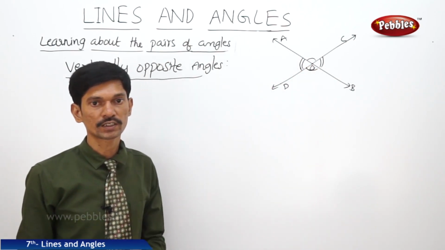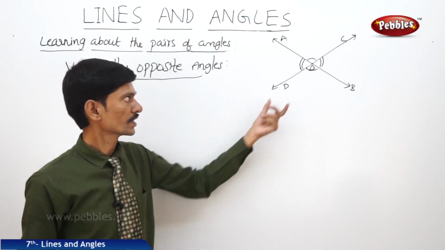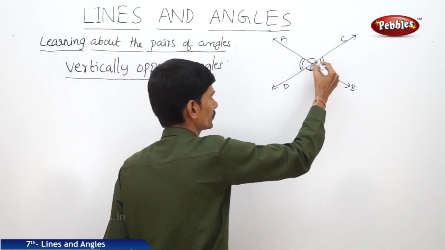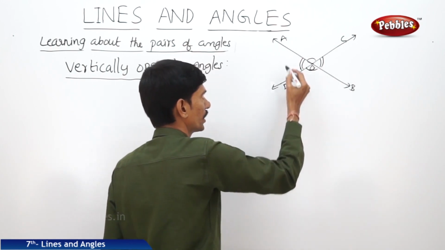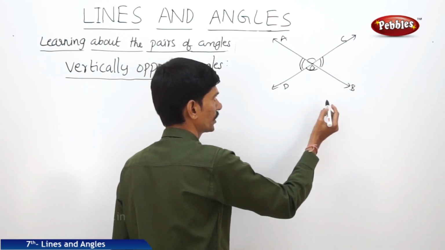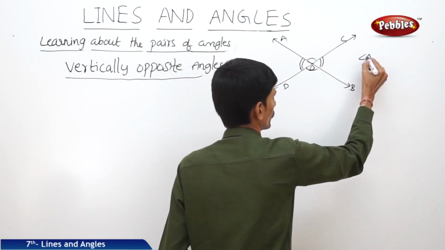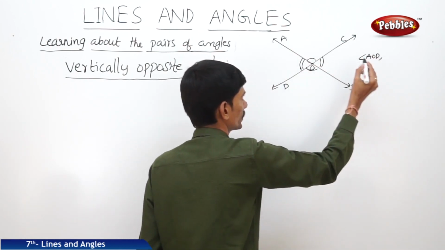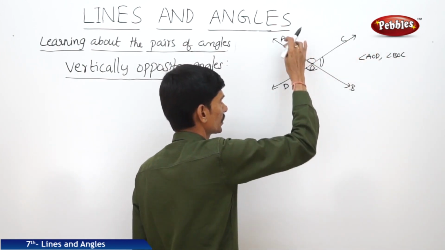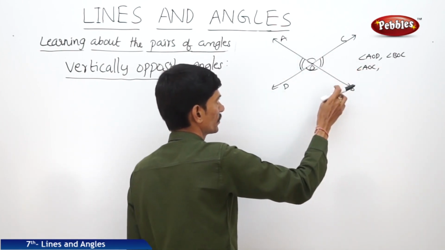When the two lines intersect, there will be two pairs of vertically opposite angles, and of course the vertically opposite angles are always equal. So here we can write angle AOC equals angle BOD and angle AOD equals angle BOC. So the two pairs of vertically opposite angles are angle AOD, angle BOC, and the second pair of vertically opposite angles, angle AOC and angle BOD.